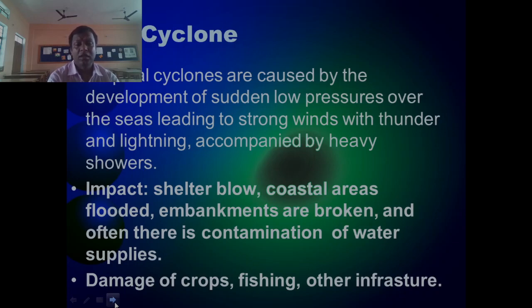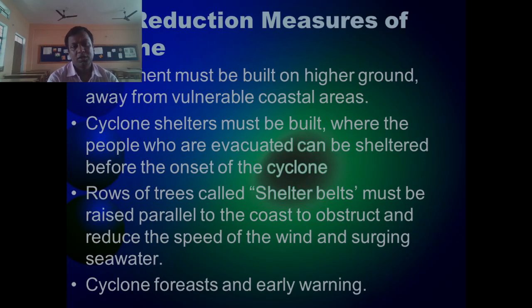Definitely, there is a death toll of human beings and animals, and trees are falling. So this is the impact. Now, the important thing is risk reduction measures of cyclone. So how can we reduce our risk for this cyclonic condition?